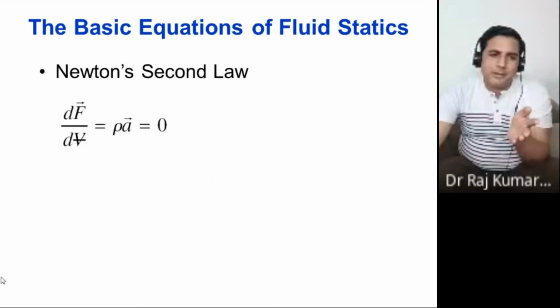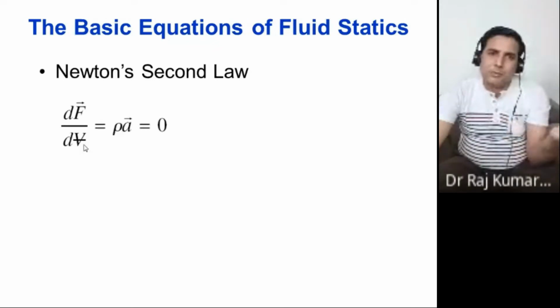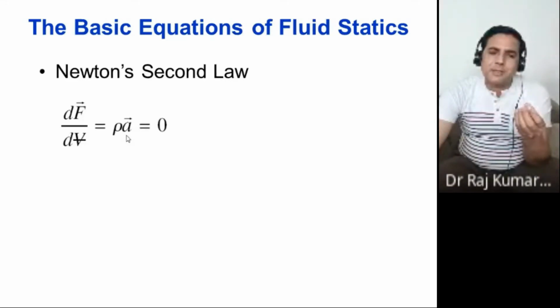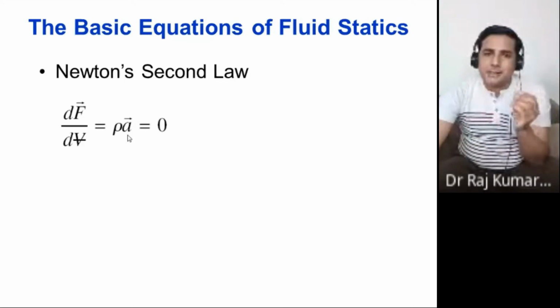Once it is at rest here, you should not have any acceleration also, right? So this is your force, total force dF. This is rho into delta V, which is called mass only. This is acceleration. So you have taken this volume to the denominator side. If the fluid or any body is at rest, its acceleration must be equal to zero. Volume cannot be zero, force may or may not be zero, and density cannot be zero. So the only thing you are forcing is that acceleration can be zero. Therefore, you are getting this equal to zero.